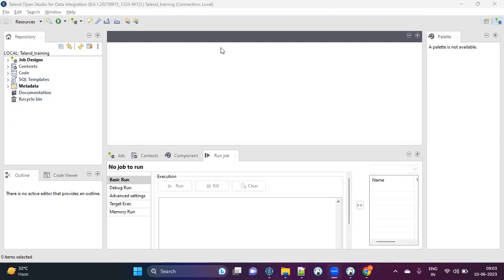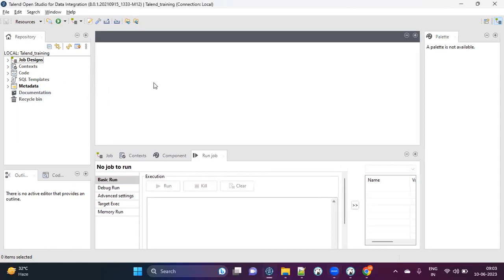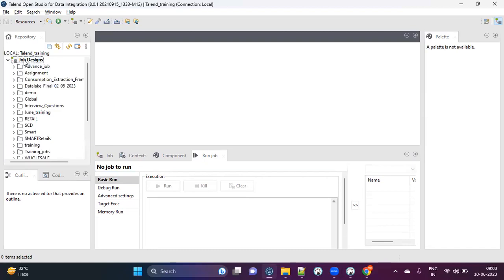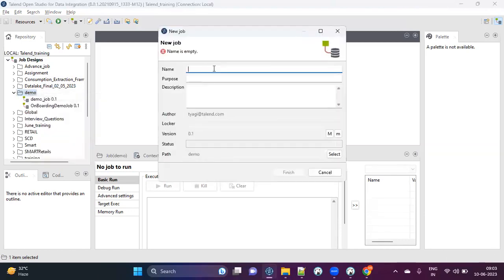So guys, see, this is how your Talend screen looks. Since this is just a demo, I'm going to quickly show you a job which I will create right in front of you. When we start, I'll explain what everything is. So in Talend, see how easy it is to create a job. Let's say I go to this demo folder and create a new job. I'll just say demo 29. Then you fill in some purpose and description, whatever you want to do as best practices, and then just click on finish.